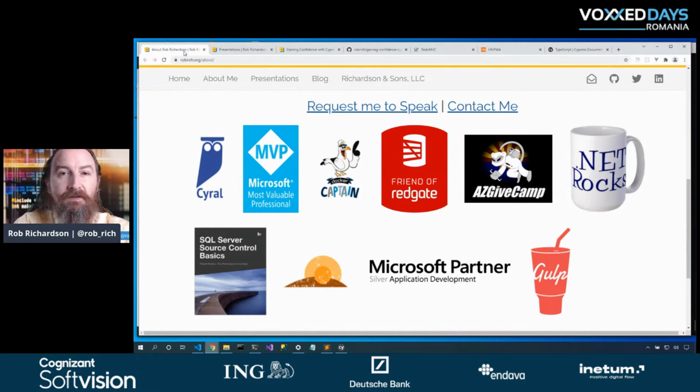Some of the other things that I've done, I worked on the Gulp team as a core contributor in version 2 and version 3. And one of the things I'm particularly proud of, I replied to a .NET Rocks podcast episode. They read my comment on the air and they sent me a mug. Woohoo! So there's my claim to fame, my coveted .NET Rocks mug.